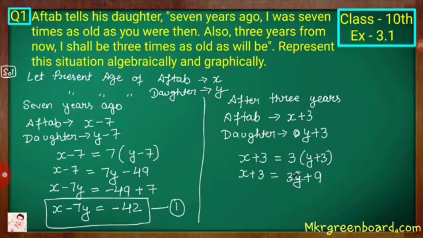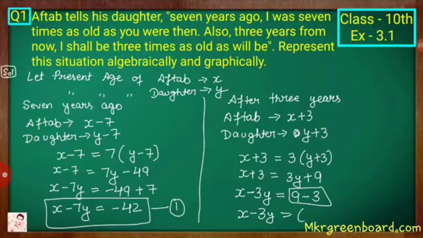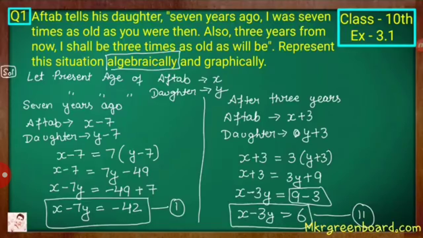Now express like equation number 1. So x, and 3y is transposed to LHS, so minus 3y is equal to 9 minus 3. 3 is transposed to RHS, so 9 minus 3, so x minus 3y is equal to 6. Okay, it is equation number 2. So we have expressed both situations algebraically in the form of equation number 1 and equation number 2.